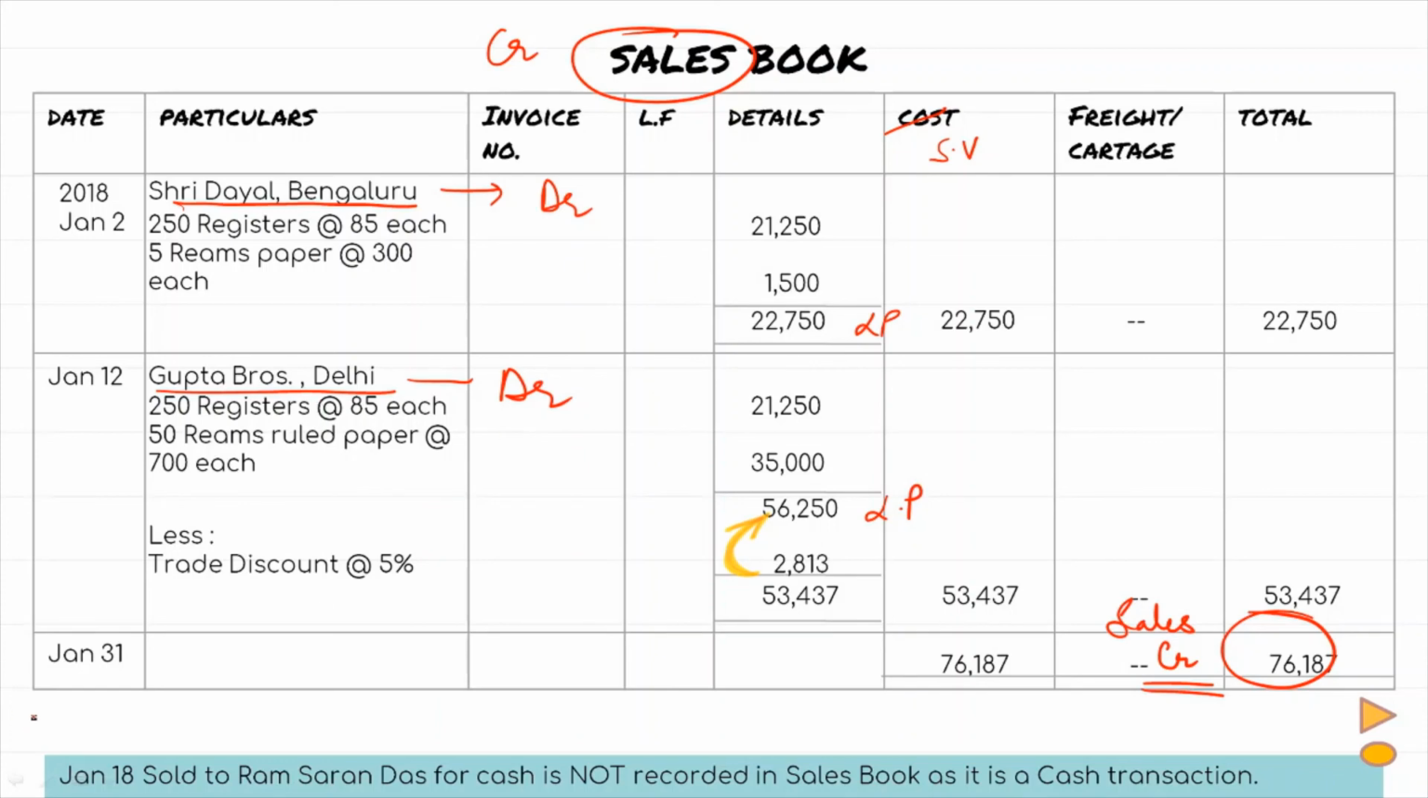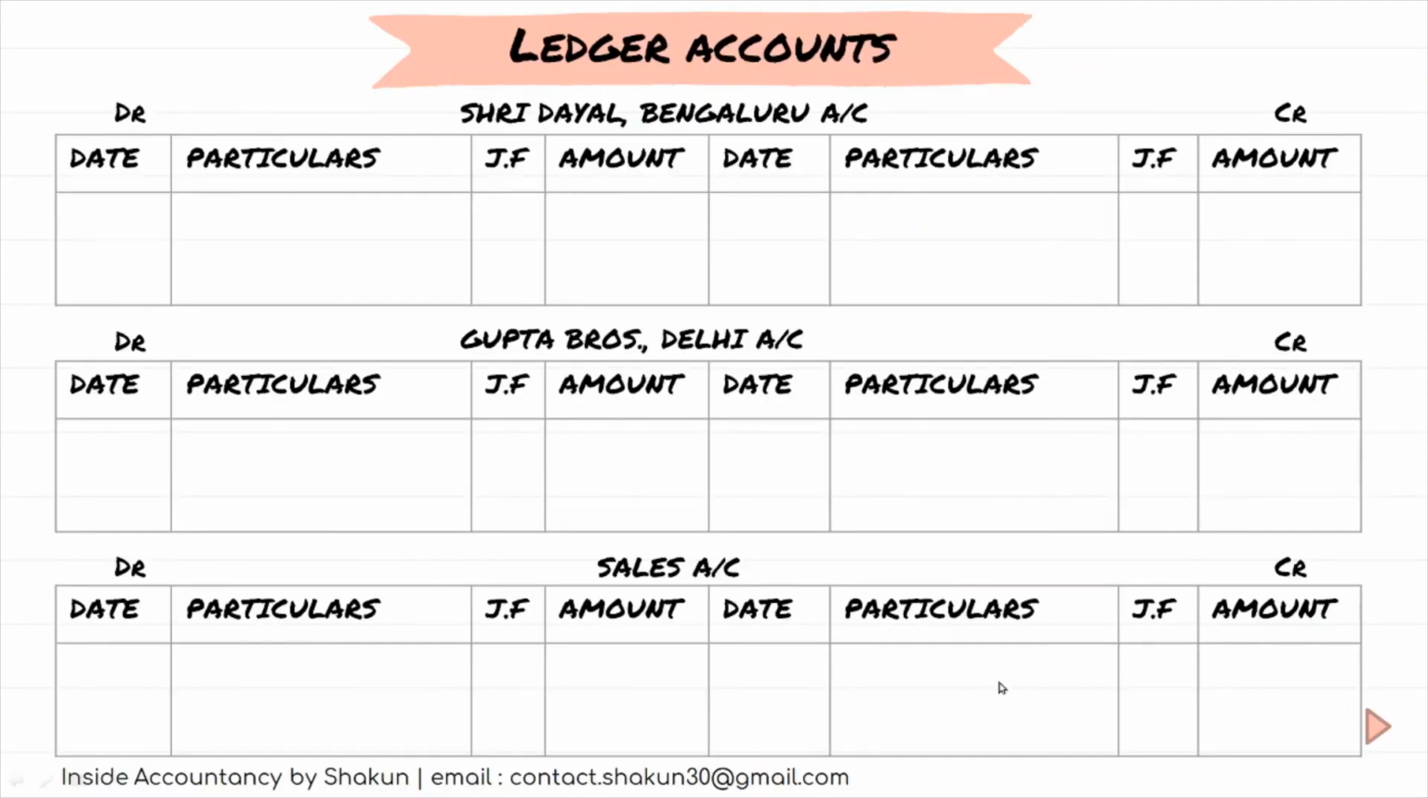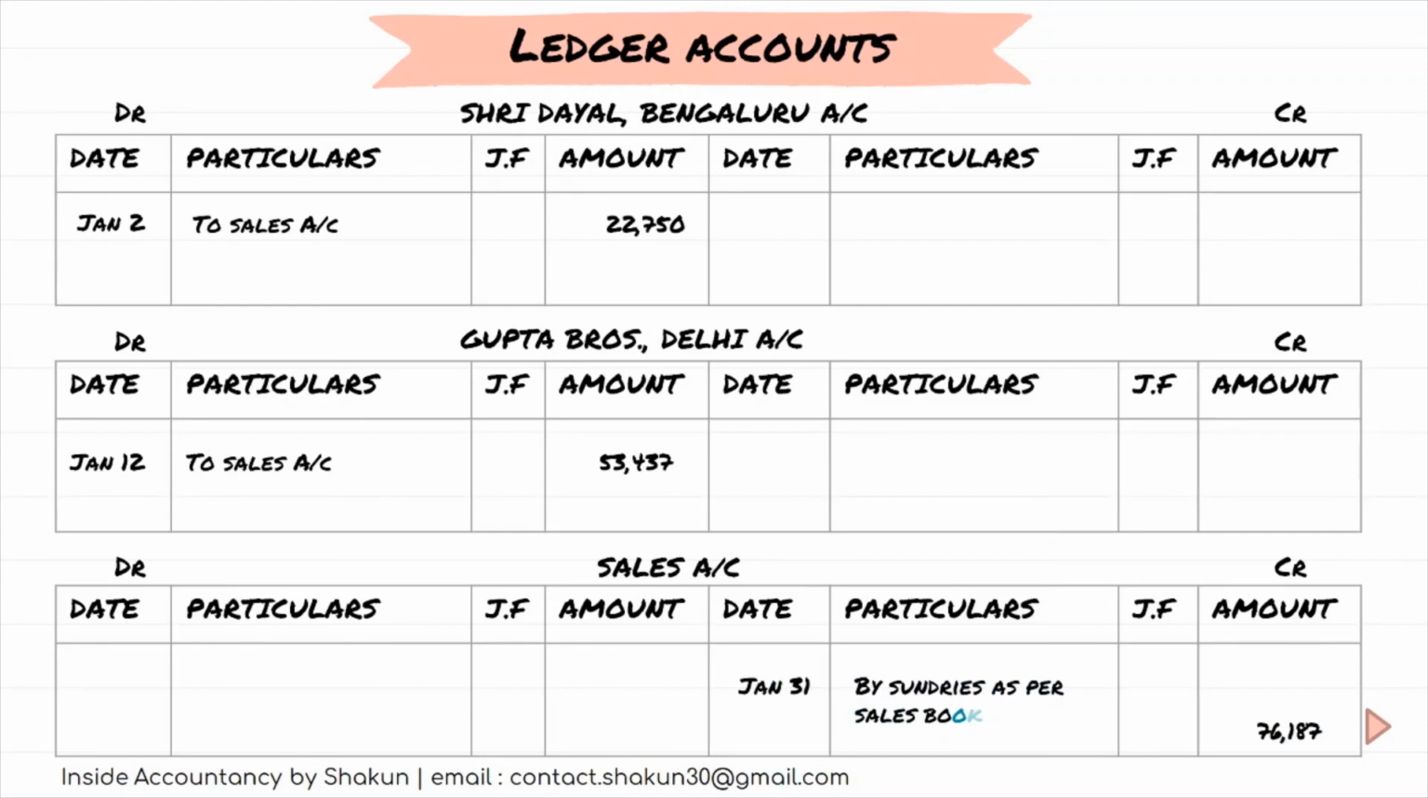Now let's go back to our ledger accounts and see how the posting has to be made. So 2 accounts were mentioned in the sales book. They were Sri Dayal account and Gupta Brothers account. Since they were mentioned in the sales book, and sales has a CR balance, these accounts have a DR balance. So on the DR side, we write to sales the amount, and again to sales the amount. So posting has been made on the debit side in these accounts. Now sales has a credit balance, so posting will be made on the credit side in the sales account. The total of the sales book has been transferred to the sales account.